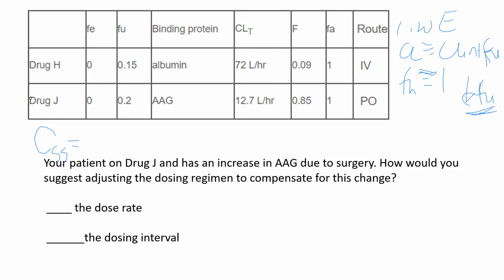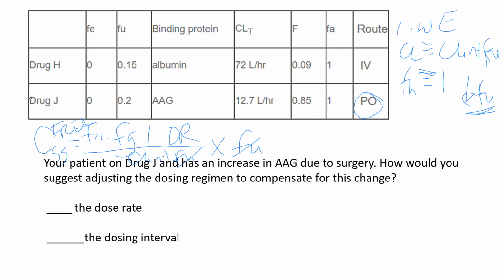It's given PO, so we have to look at bioavailability, which is FA times FG times FH, approximated by 1 in this case, times dose rate, all over clearance, which is determined by enzyme activity and binding. Then we multiply the whole thing times FU because we want the free concentration.